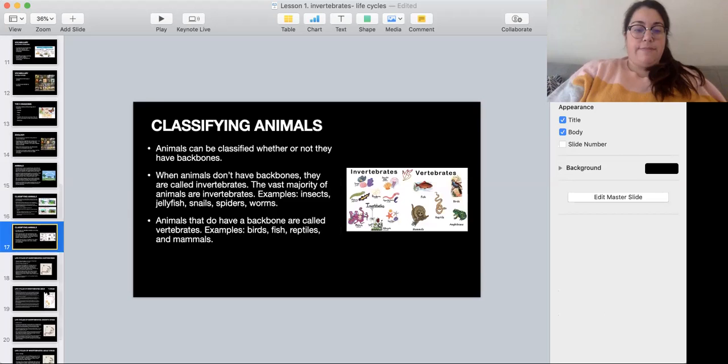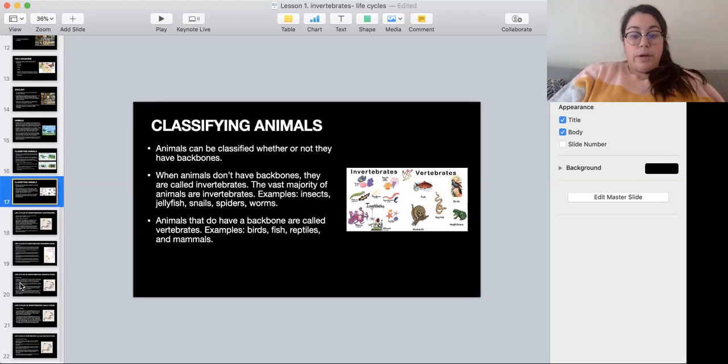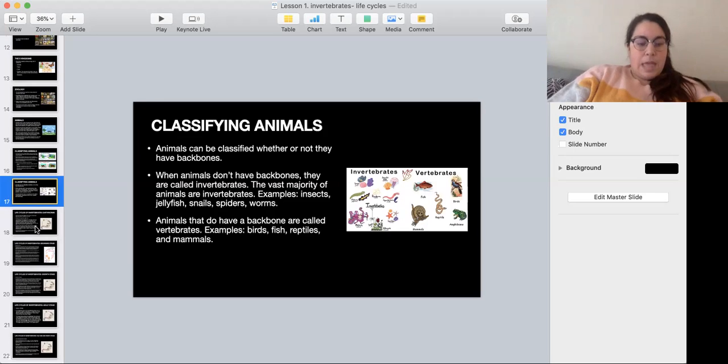Then you can classify animals as vertebrates or invertebrates. Animals that don't have a backbone are called invertebrates. The vast majority of animals are invertebrates. There are more invertebrates than vertebrate animals on the planet. Examples are insects, jellyfish, snails, spiders, worms. And animals that do have a backbone are called vertebrates, like birds, fish, reptiles, and mammals. We have talked about this before, but it's good to have that review.